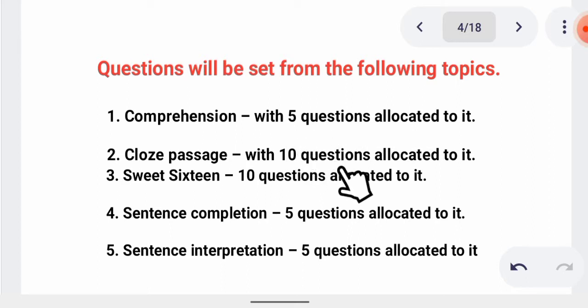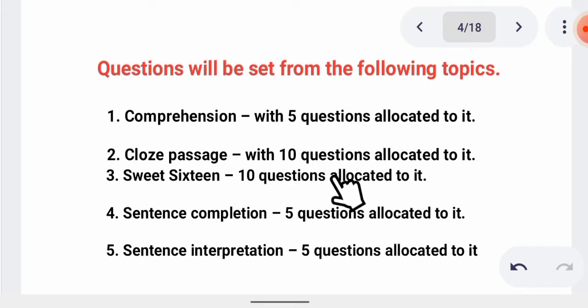Your comprehension will be a maximum of 200 words, and you'll be expected to read and understand them and use it to answer some questions. The second one is closed passage. This is a passage in which certain words will be omitted, and as you are reading, you'll be expected to fill the gap, that is the space provided, with the right words. And the third one is the JAMB text. Our JAMB text in 2021 and 2022 is Sweet 16, and from it you'll be expecting a maximum of 10 questions.